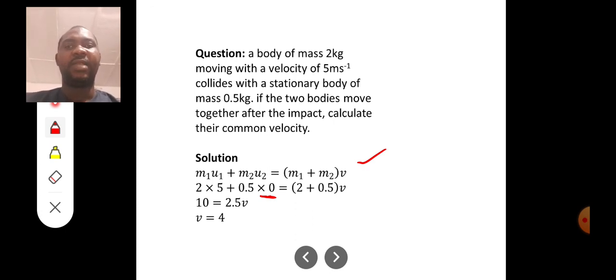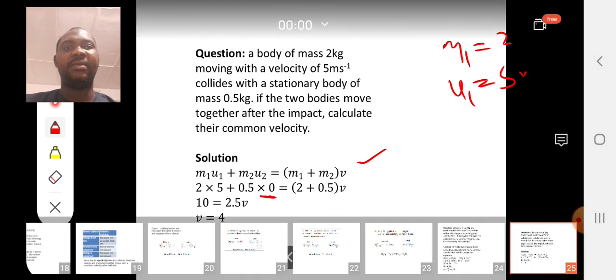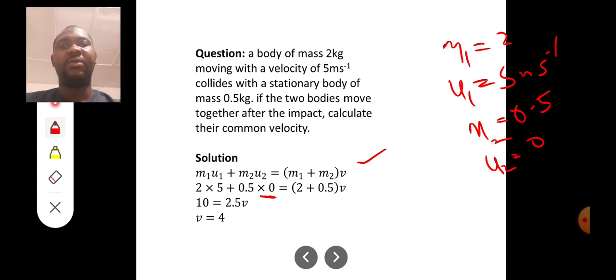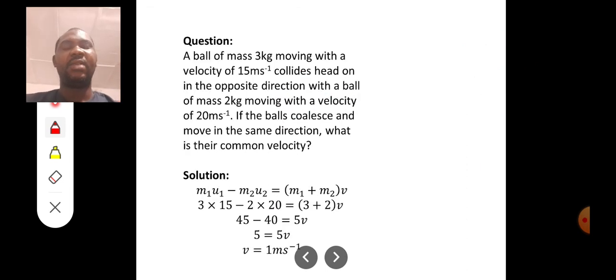So you see we have 2 times 5 plus 0.5 times 0, equal to (2 plus 0.5) times v. Obviously m1, the mass of the first body, is 2 kg. The velocity u1 is 5 meters per second. Then the mass of the second object is 0.5 kilogram, and the velocity u2 is 0, because it is stationary, it is not moving. You see the word here, stationary. Okay, that's beautiful.